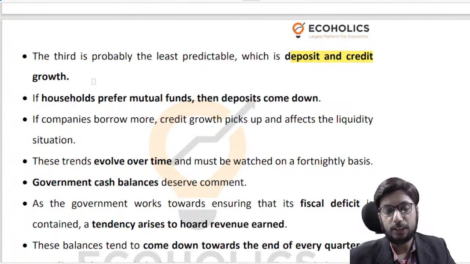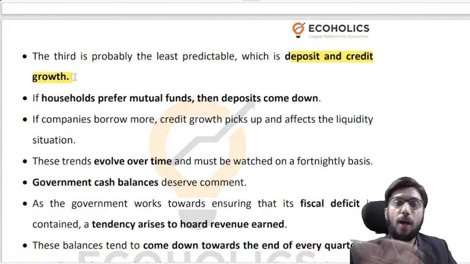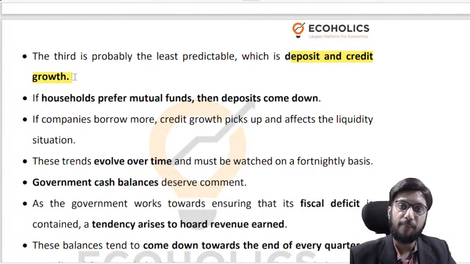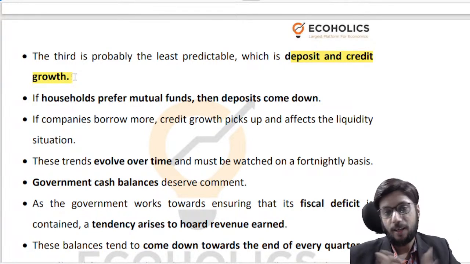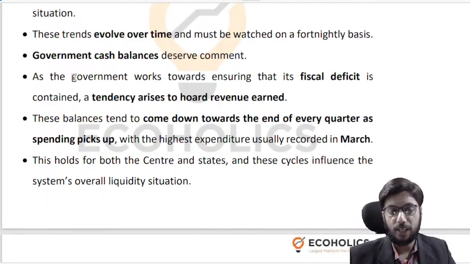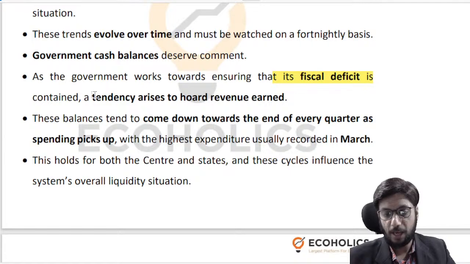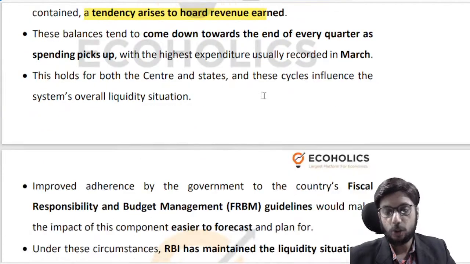Another very important aspect that affects liquidity in the banking system is the growth of deposits and credit. Let's say you're a household and you have a penchant for mutual fund investments. The moment your salary hits your account, you take the money out of your account and put it into mutual funds. So obviously, all of these things depend upon your preferences and your tendencies. Like I explained about the fiscal deficit part, the government has a tendency to hoard money and then spend money in bursts.